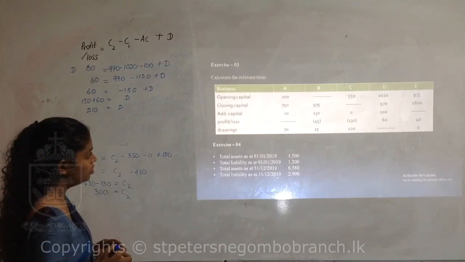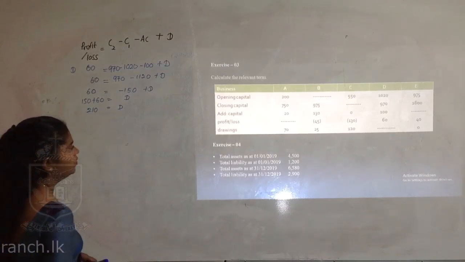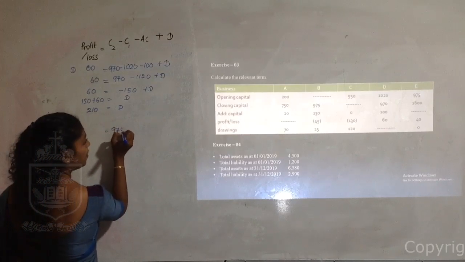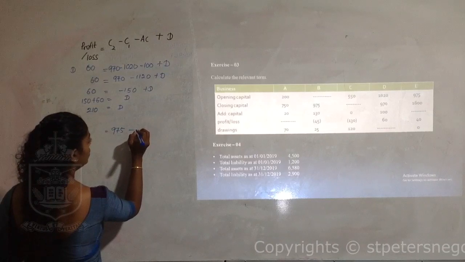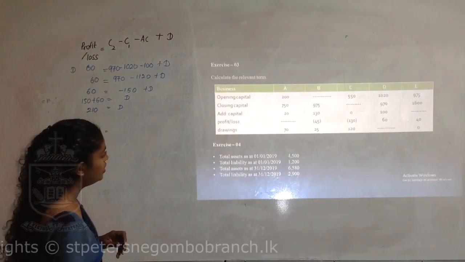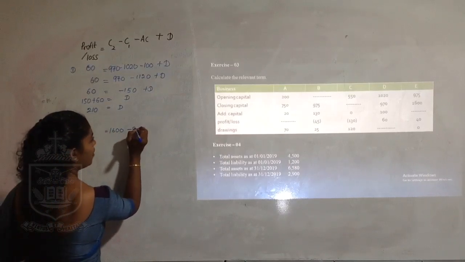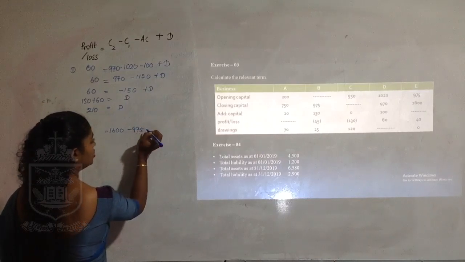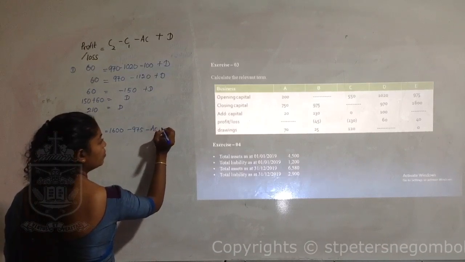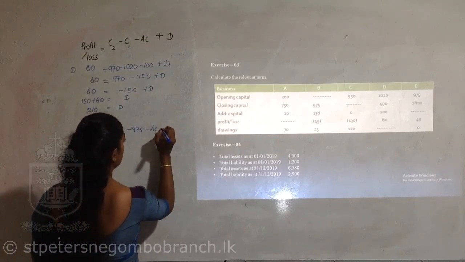Now let me turn to business E. Opening capital given 975, closing capital 1600. Additional capital is the requirement. Profit is 40 and drawings become 0.